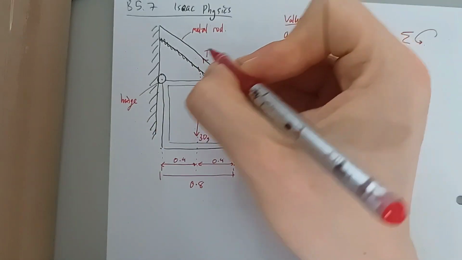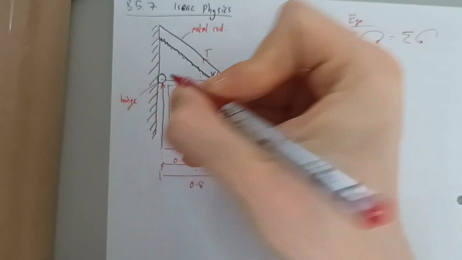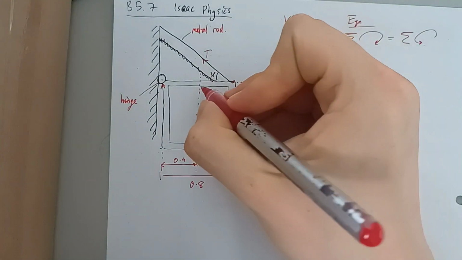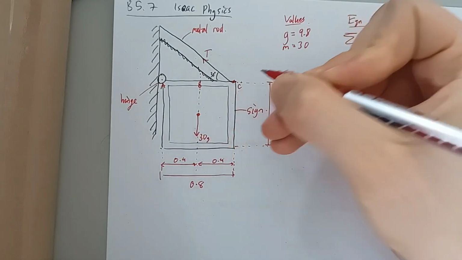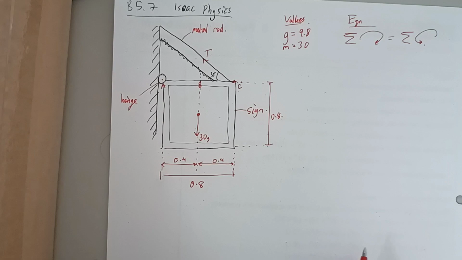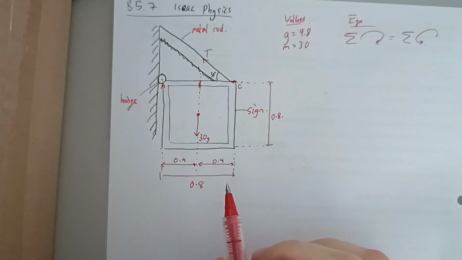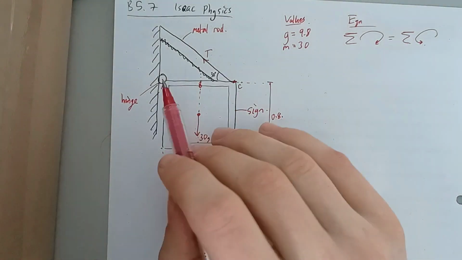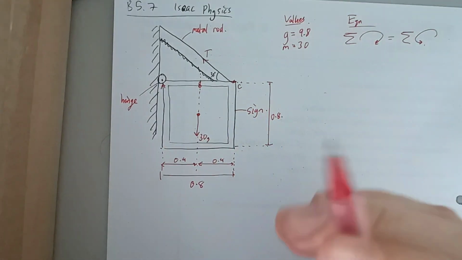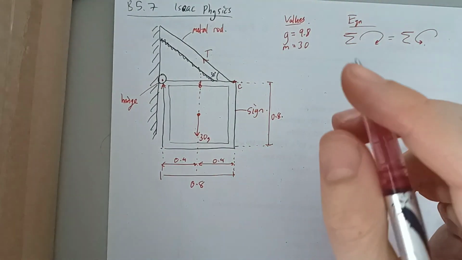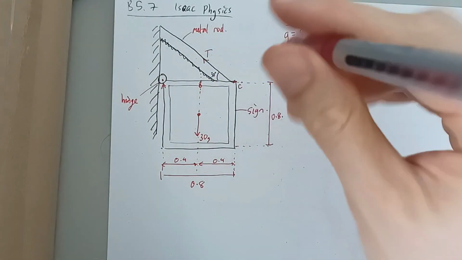So I'm going to call this point here A, this point here B, and this point here C. Now, I could pick any of these points to take moments about. I'm going to choose A because that will give me the correct answer in one equation, whereas others won't.